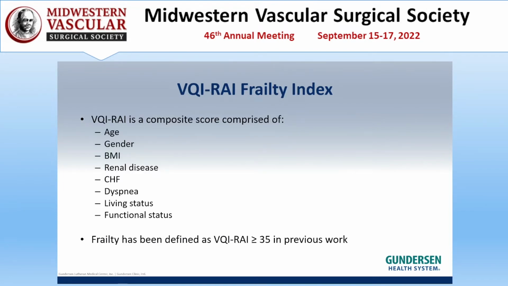This frailty index is a composite score comprised of age, gender, BMI, renal disease, heart failure, dyspnea, living status, and functional status. And per previous studies, frailty has been defined in a binary sense as a cutoff of VQI RAI score of greater than or equal to 35.